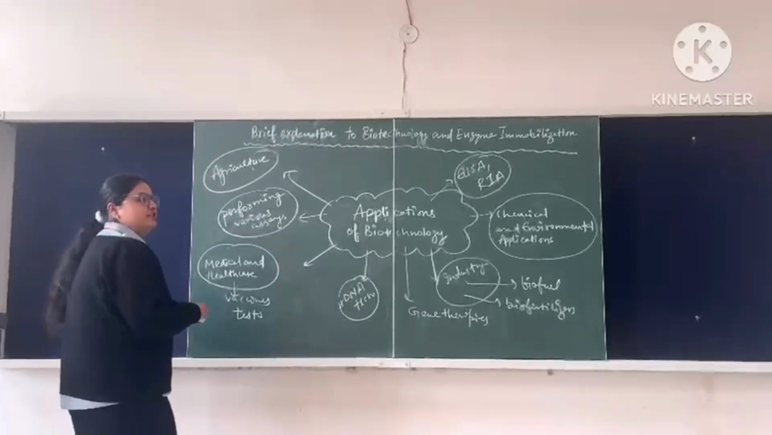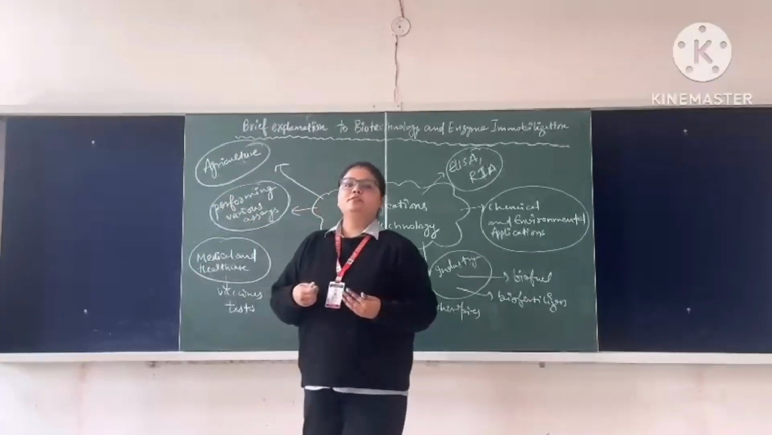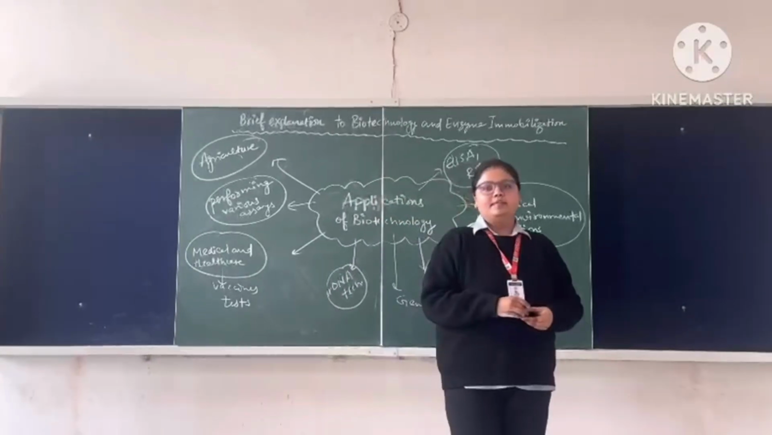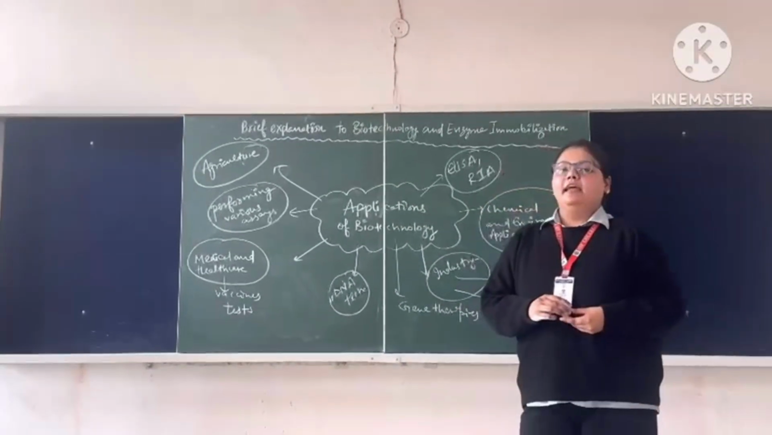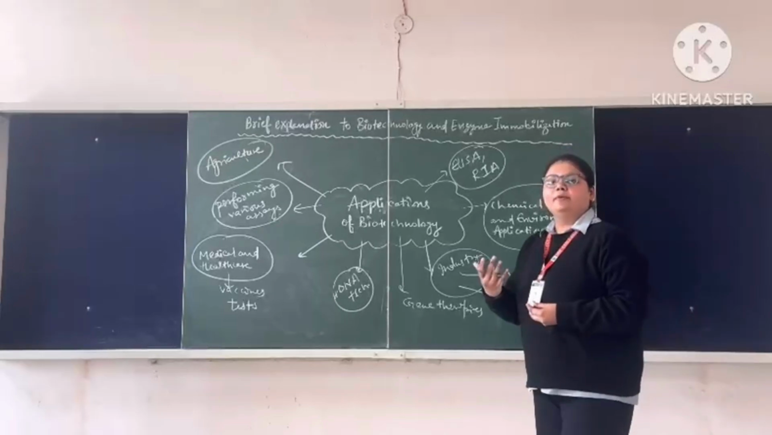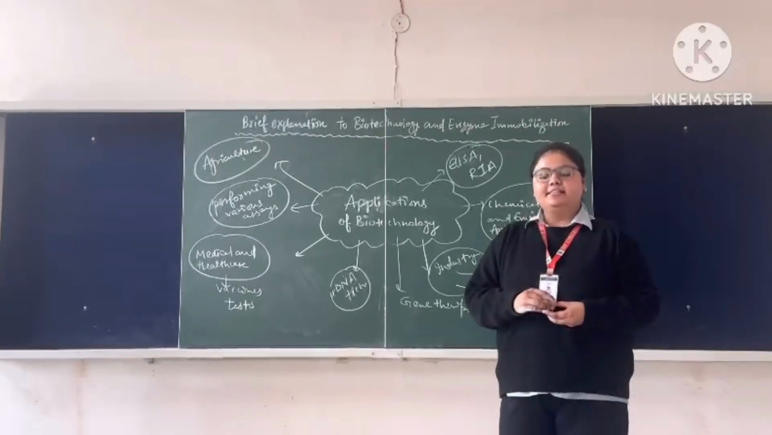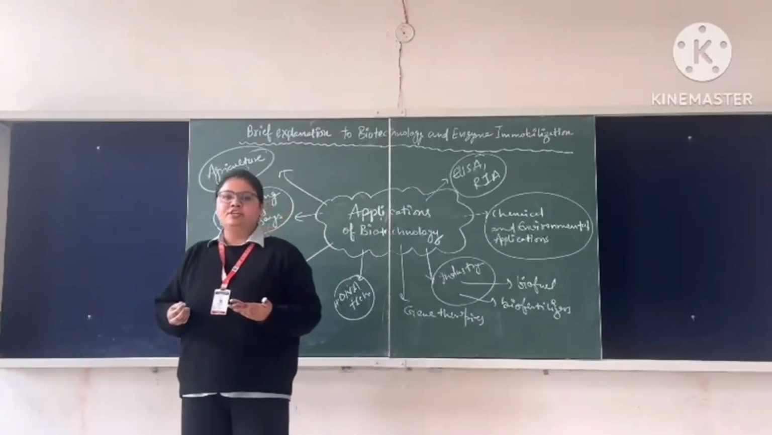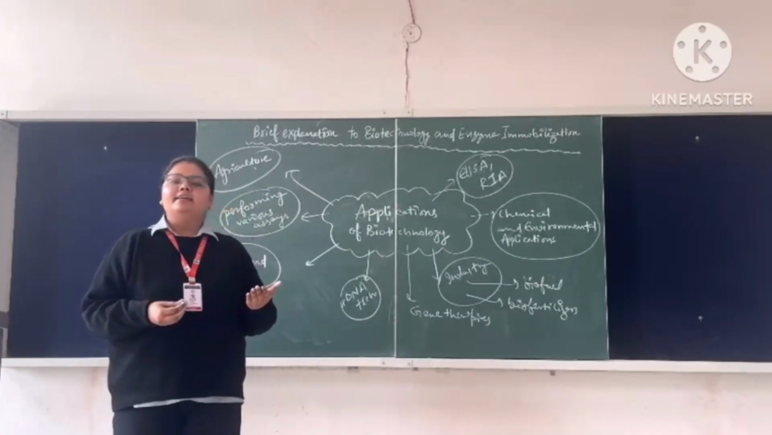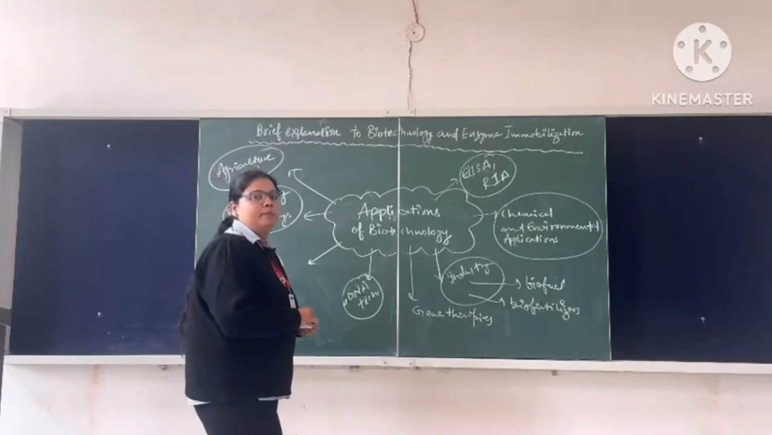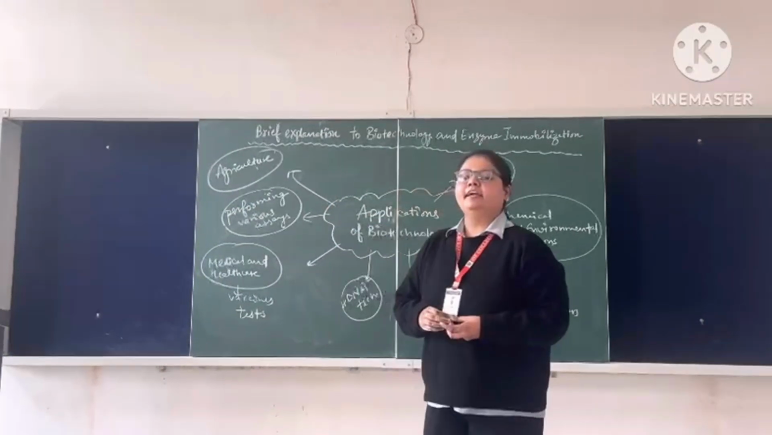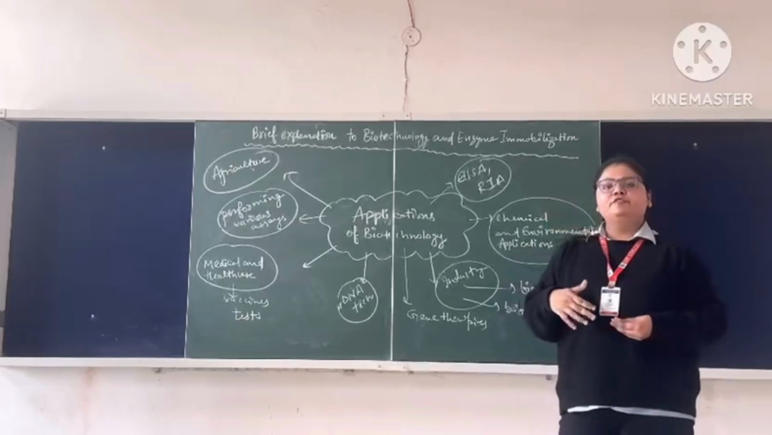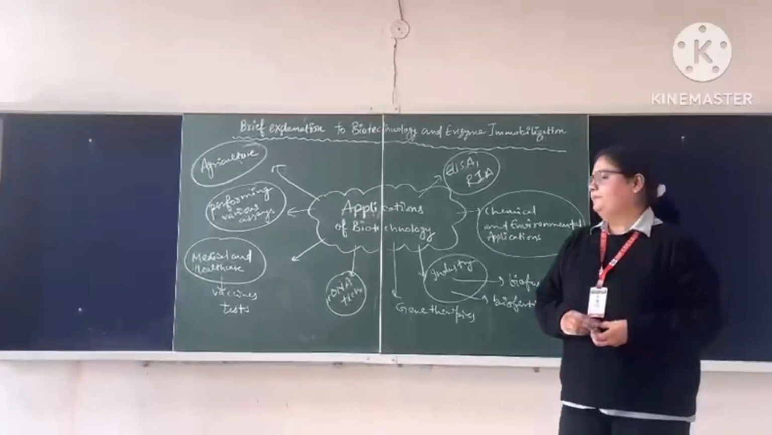First is agriculture. In agriculture, we use it for the betterment of crops and for improving animal health. We use fertilizers, pesticides, insecticides, etc. Then is performing various assays such as ELISA and RIA. ELISA is the enzyme linked immunosorbent assay, and RIA is the radioimmunoassay, in which we use radio waves.